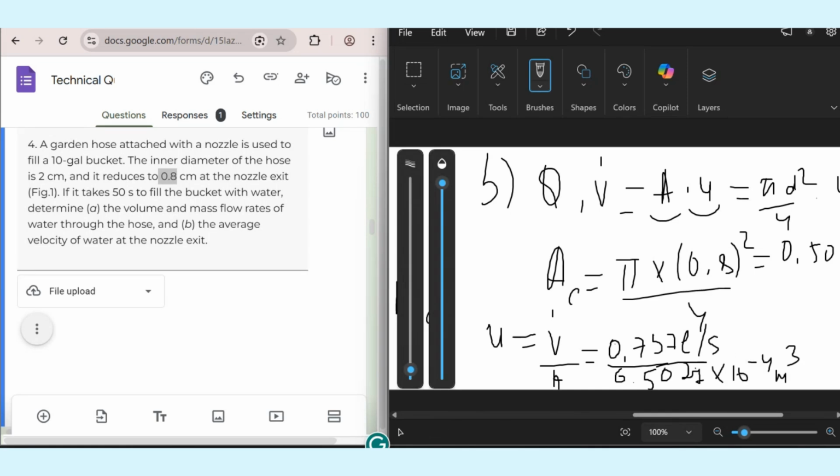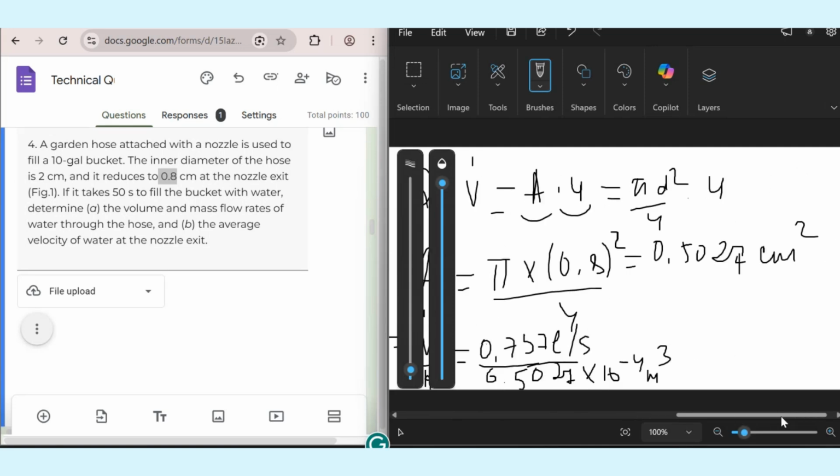As you can see, I converted it here to cubic meter. That's why for liter, I also convert it to meter cube. 1 liter is equal to 10 to the power of minus 3 cubic meter, and they will cancel each other and will give us 15.1 meter per second.